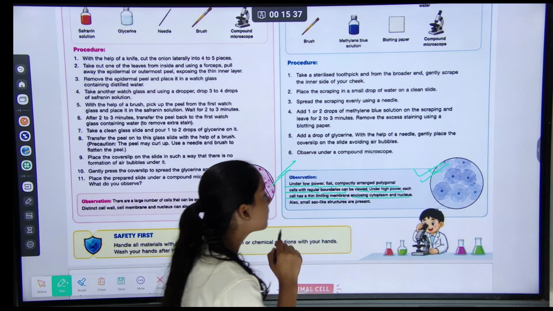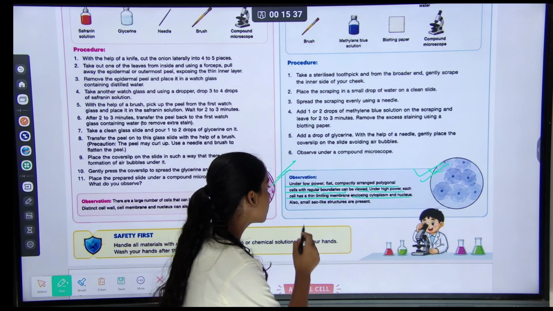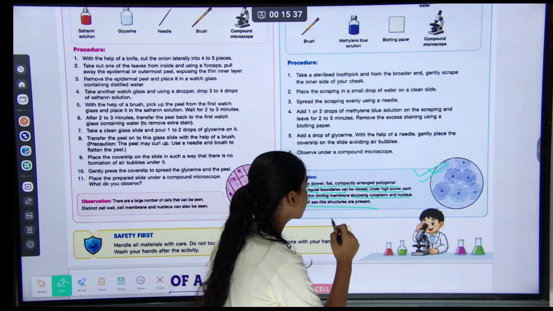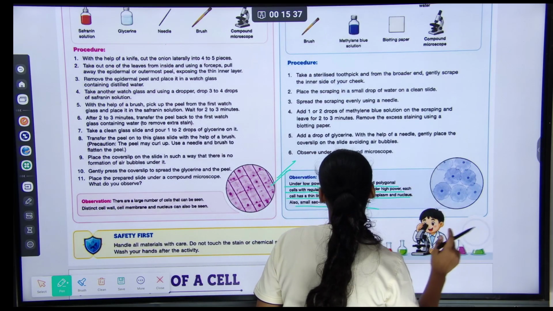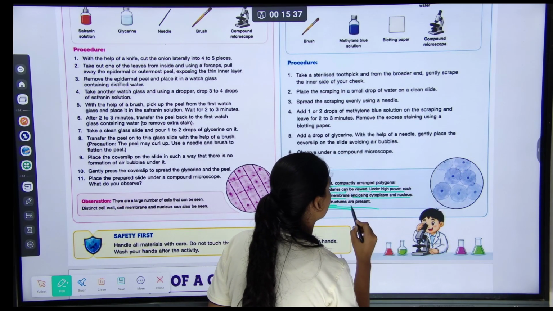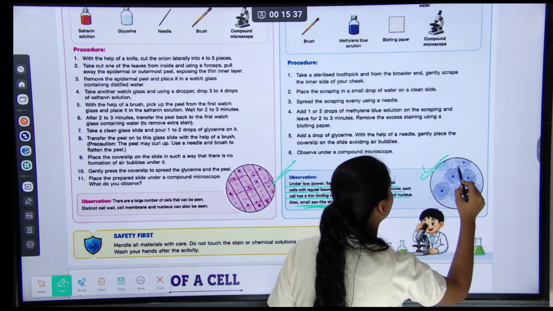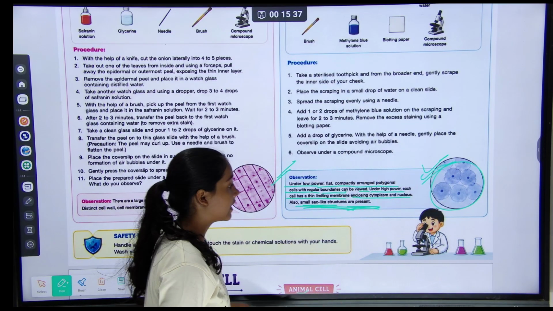They also have sac-like structures present. Understood?